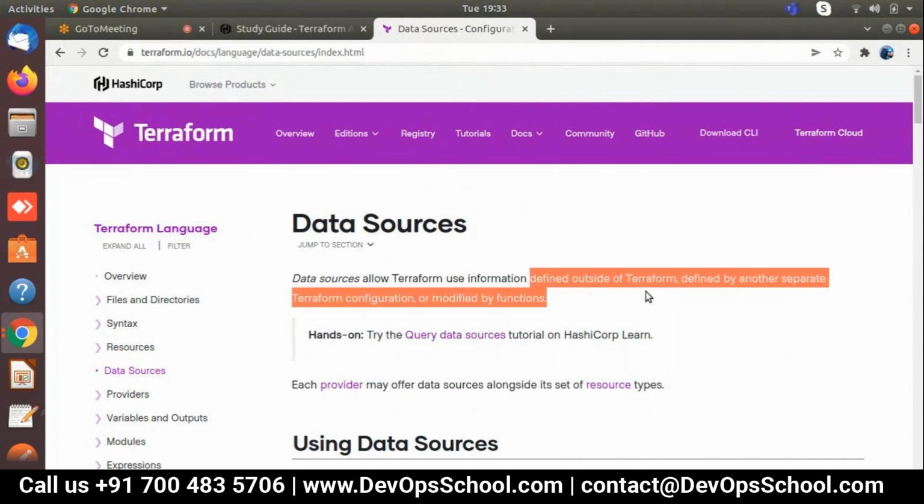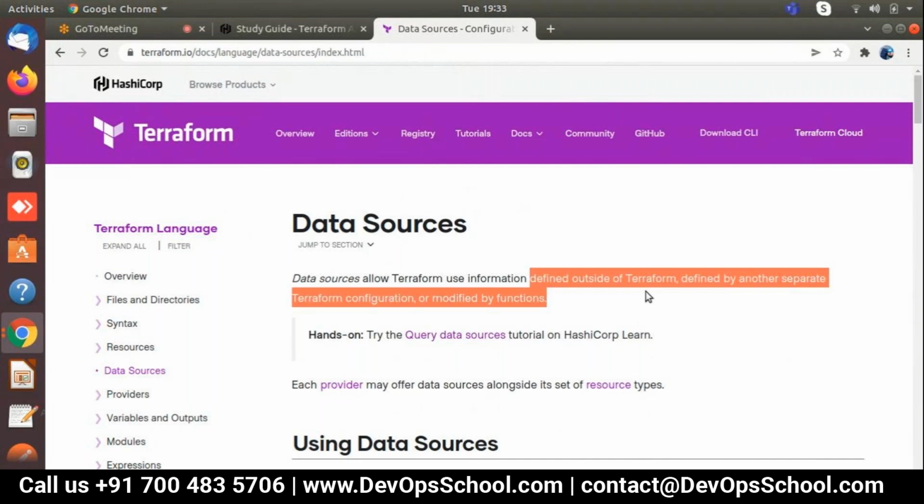Define the outside of Terraform. It means outside of Terraform code. Definitely, if you already created any resource, manually or through Terraform, and you want to refer to that resource, suppose you created two resources, one VNet manually and one from Terraform. Now both VNets you need to call in your configuration, that already exist in your portal. So definitely that comes under outside of Terraform, right?